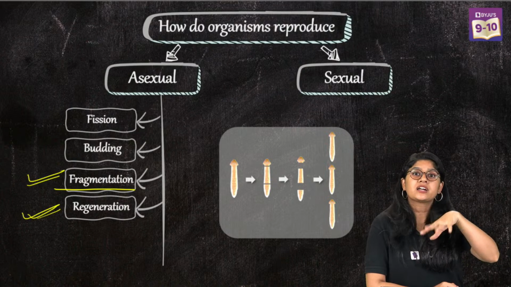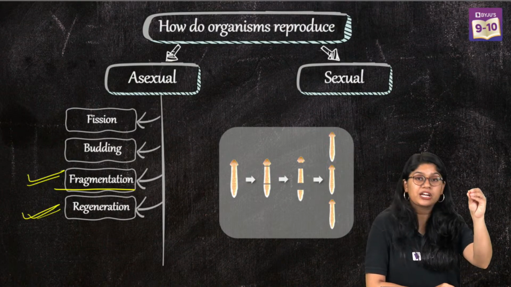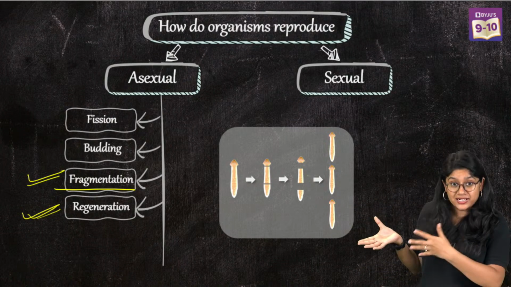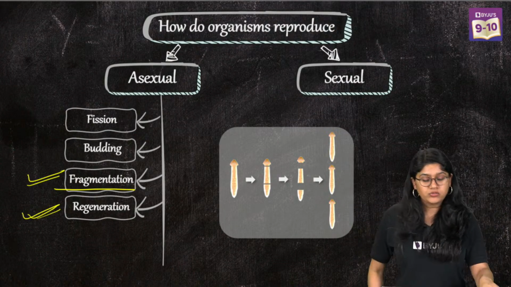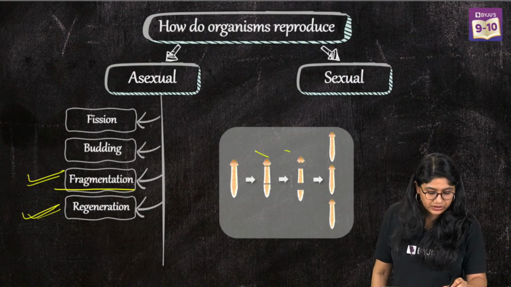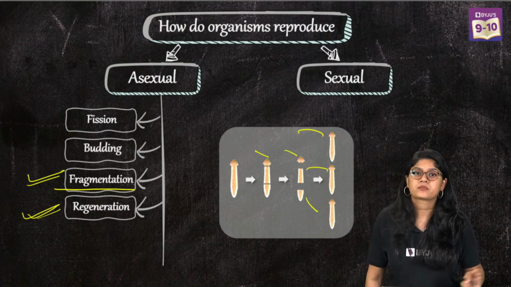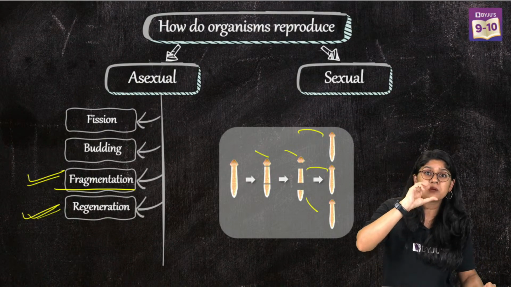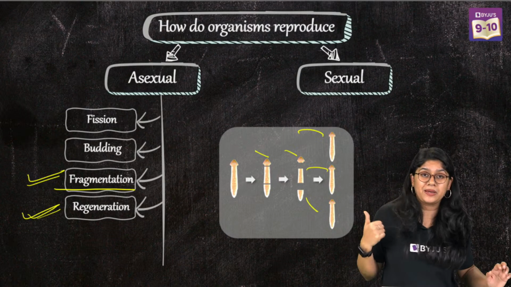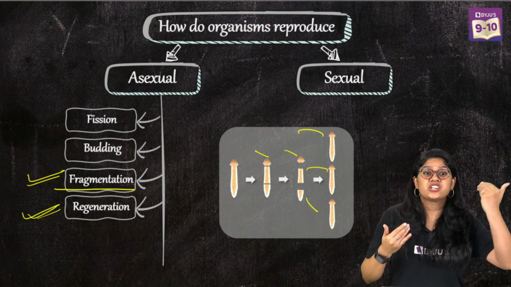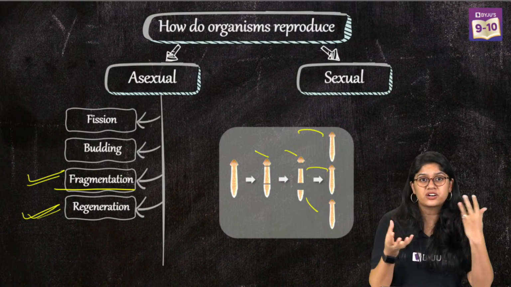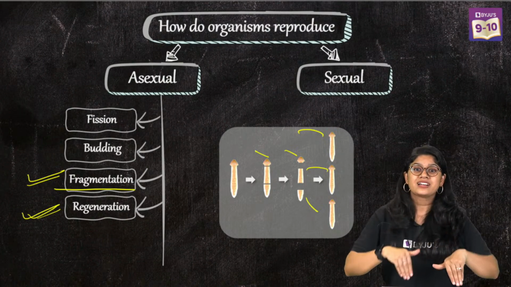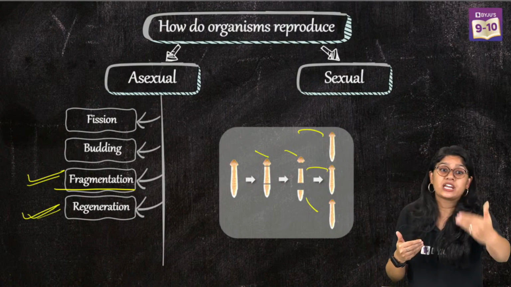It occurs rarely. In regeneration, what we see is that if an organism by accident gets a cut, what will happen? Each cut will develop into the lost part. जो part कटा था, जो part बचा है body का, वो वहाँ पे आ जाएगा. तो यहाँ पे भी special cells होते हैं जिनमें regeneration property है, and these regenerative properties actually help the lost body part to come again. That's why we call it regeneration.